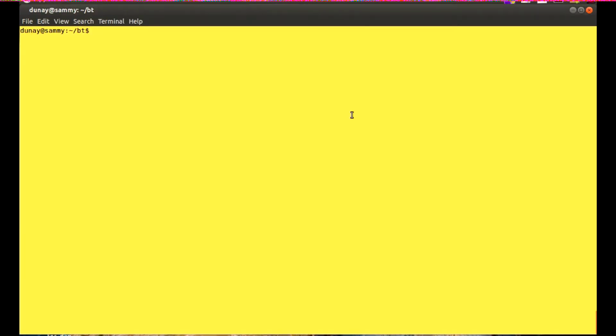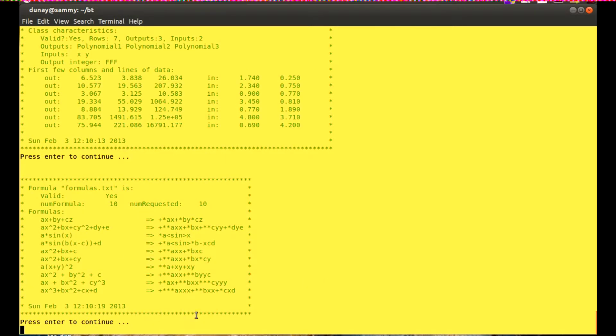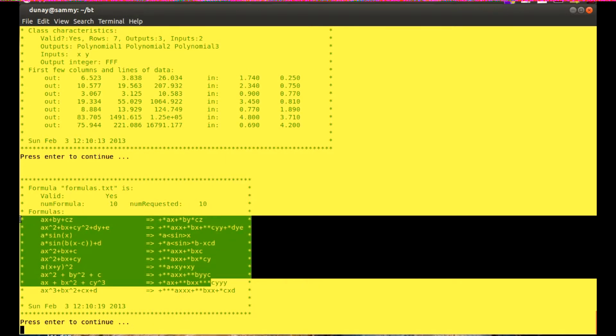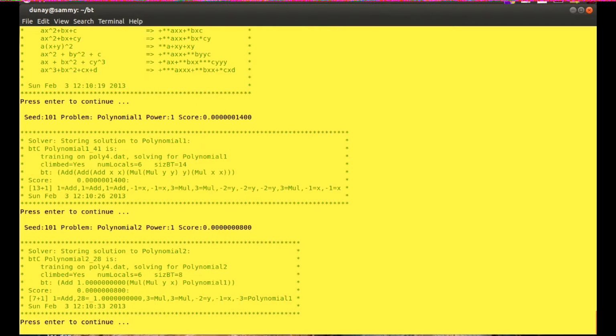First, we see our data with 2 inputs and 3 outputs. Next, we see the formulas which guide the creation of a portion of our random solutions. This is a solution to the easiest problem, polynomial 1. This is the next easiest problem, polynomial 2.